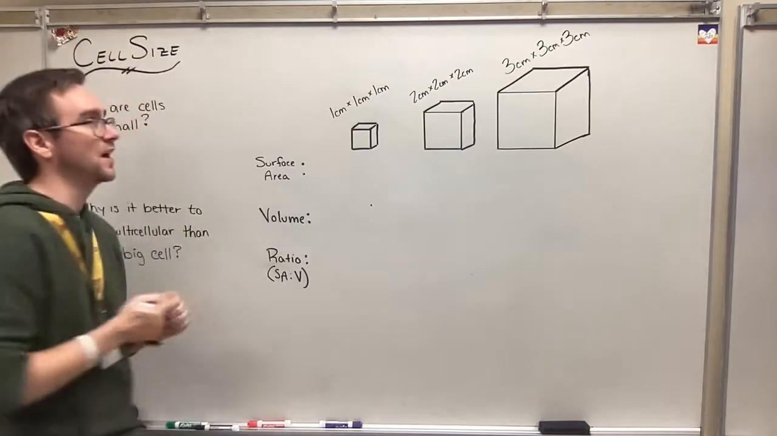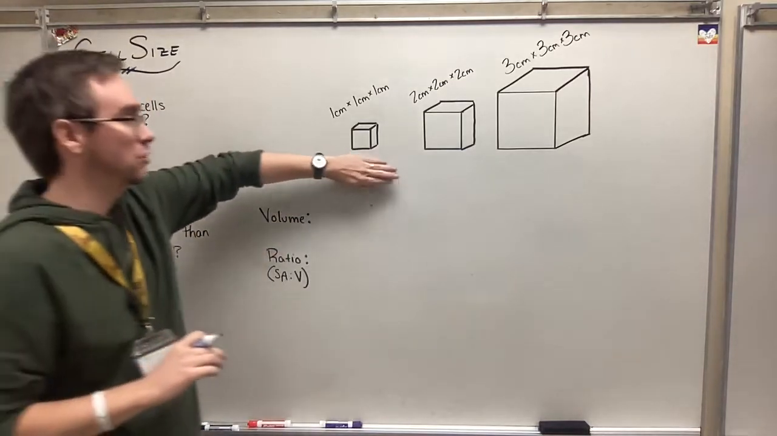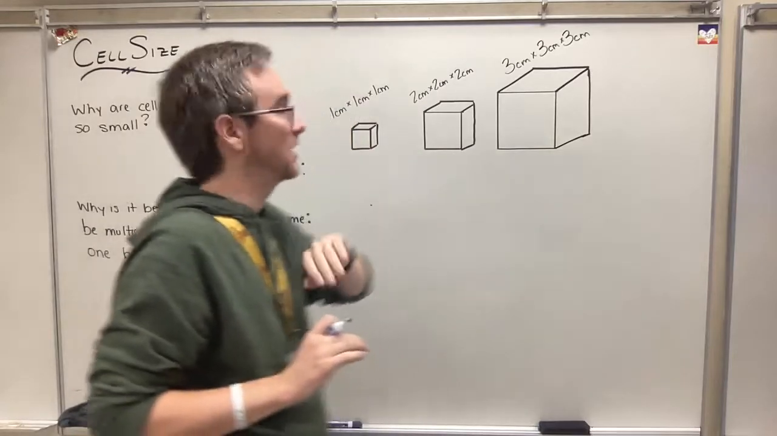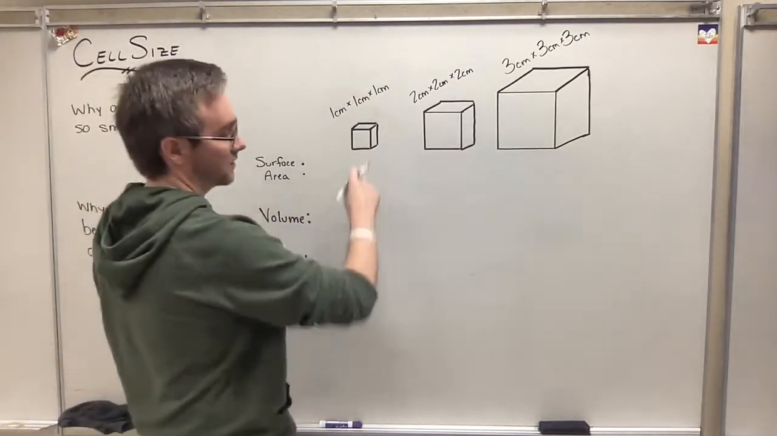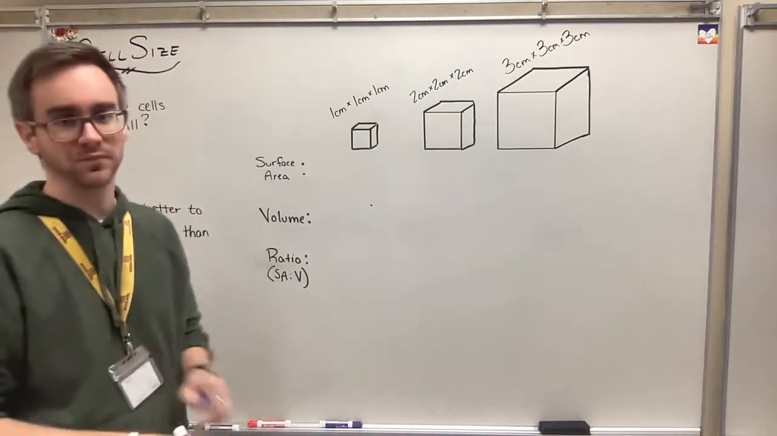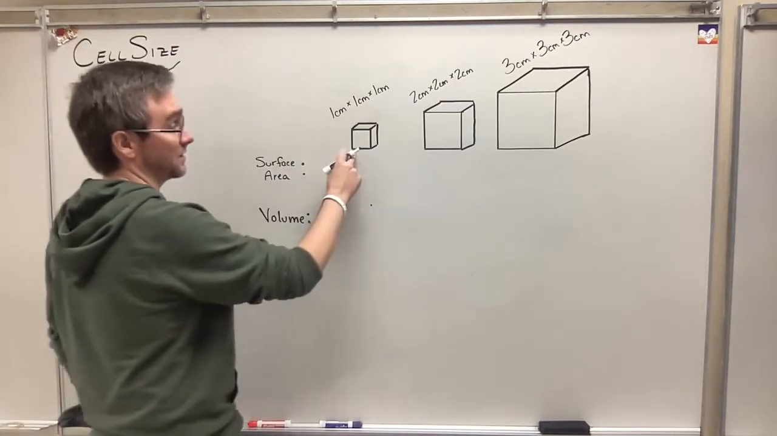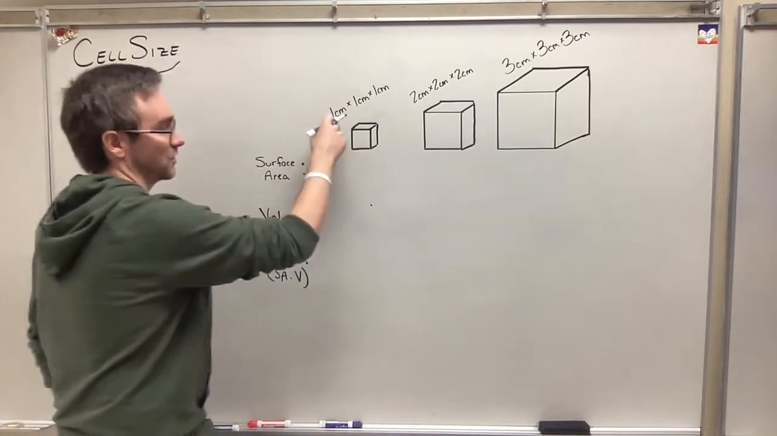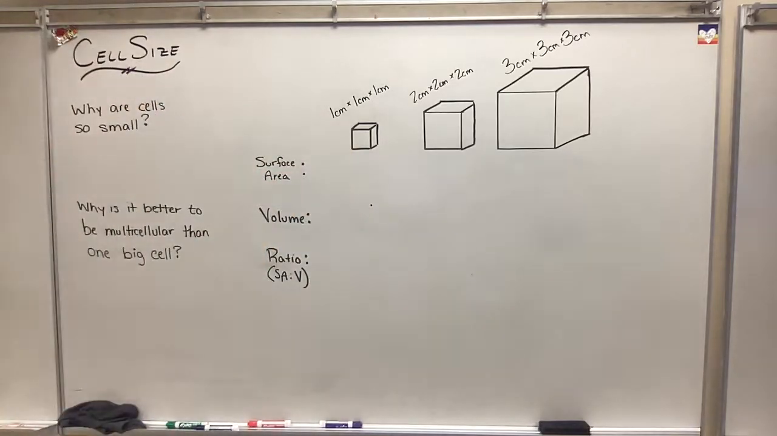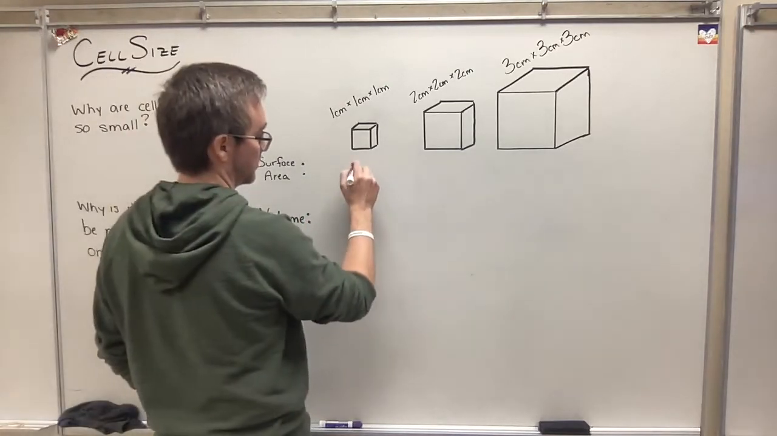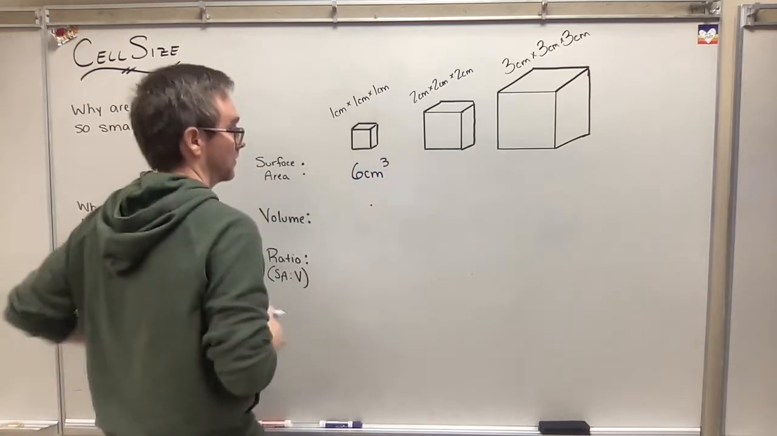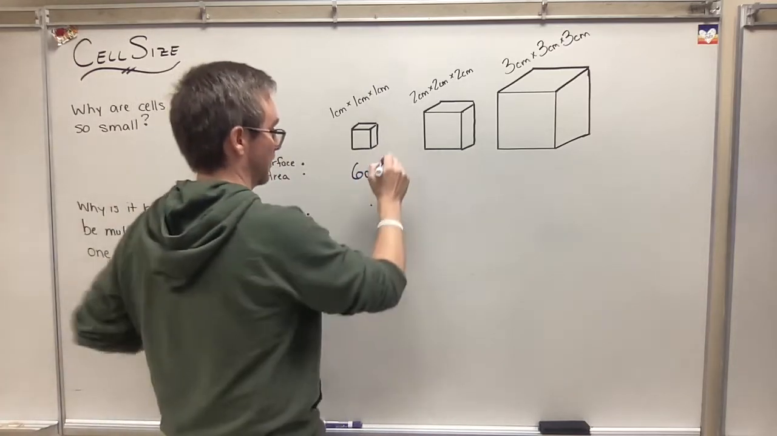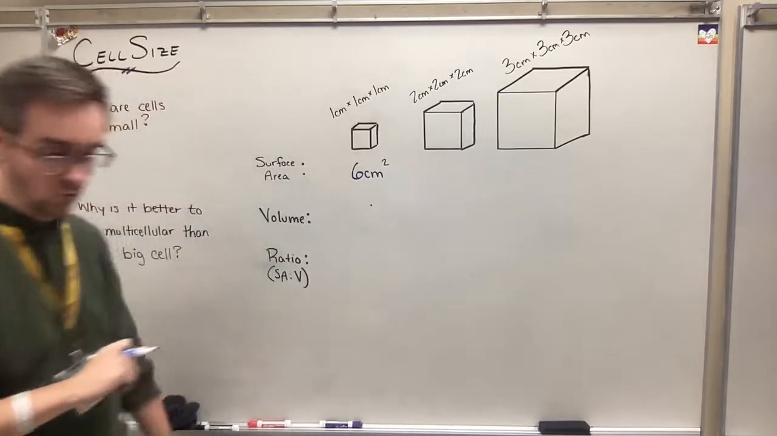All right, so I have a small cube, medium, and a large cube. If I take my really small one, to find the surface area of a cube, you're going to take one of these lengths squared times 6. So if I was going to do this here, I would end up with a surface area of 6 centimeters squared, because it's area.